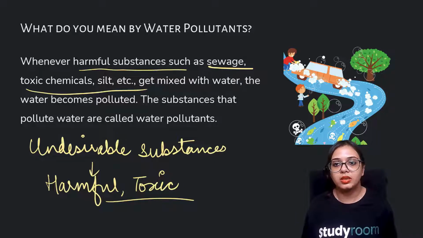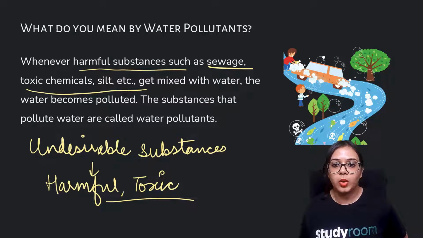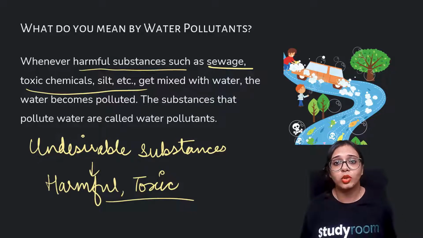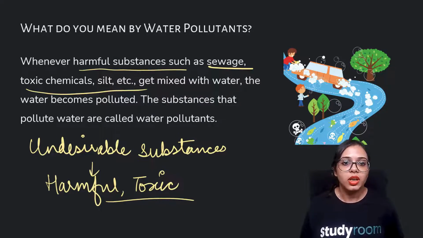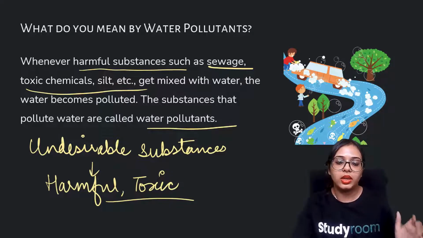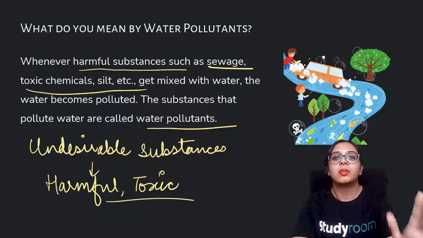You can see here in this picture that many people wash themselves, wash their utensils, wash their clothes, or even sometimes defecate alongside the source of fresh water, rendering that water unfit for consumption. So these substances are water pollutants, and they basically contaminate water.